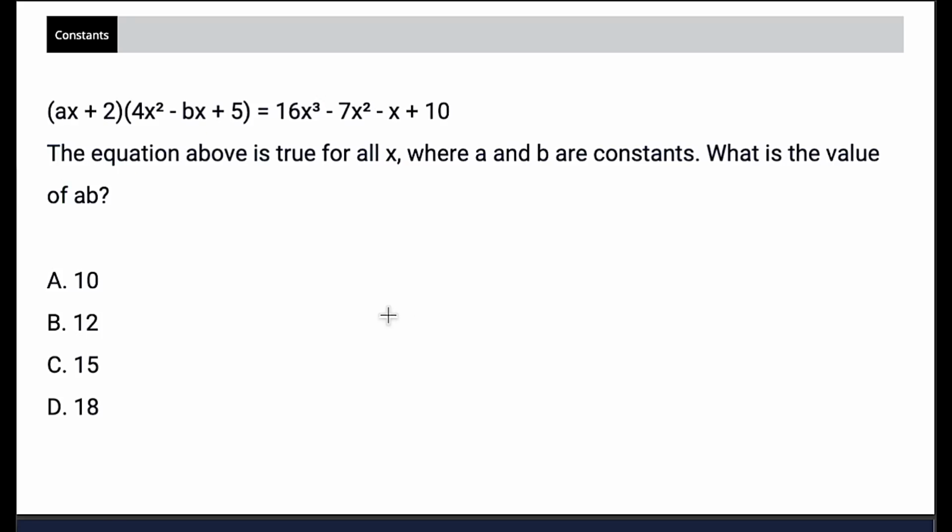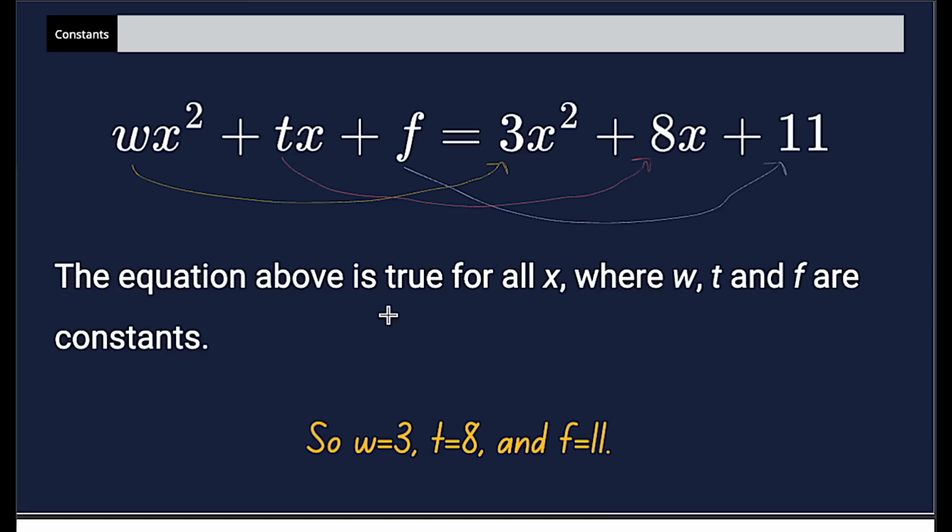Well, the good news is with these equivalent expressions questions, we really just have to focus on like terms. So looking at this, for example, we have wx squared plus tx squared plus f equals 3x squared plus 8x plus 11. And our like terms are going to be determined by if they're being multiplied by x squared, by x, or by nothing.